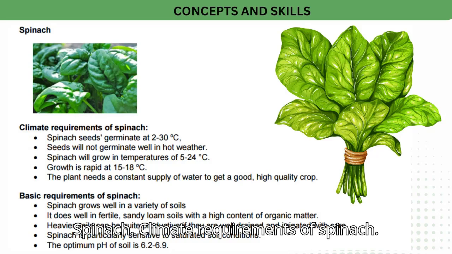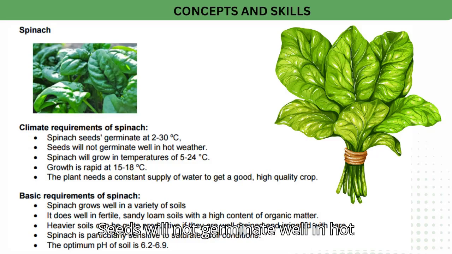Spinach. Climate requirements of spinach. Spinach seeds germinate at 2 to 30 degrees Celsius. Seeds will not germinate well in hot weather. Spinach will grow in temperatures of 5 to 24 degrees Celsius. Growth is rapid at 15 to 18 degrees Celsius. The plant needs a constant supply of water to get a good, high-quality crop.